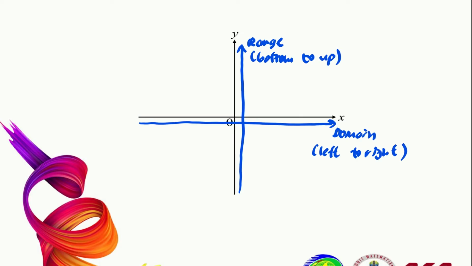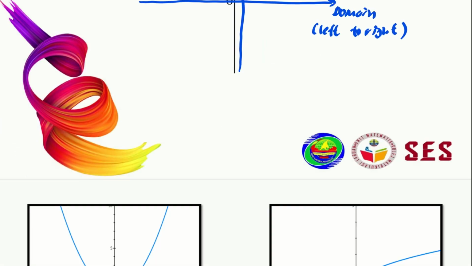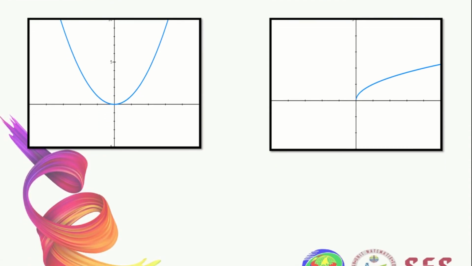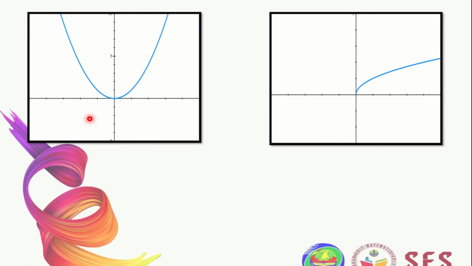Let us consider these two graphs. The first one is the graph of the function f(x) equals x squared, which is a quadratic function. In order for us to get the domain and range, let us write Rf and Df.